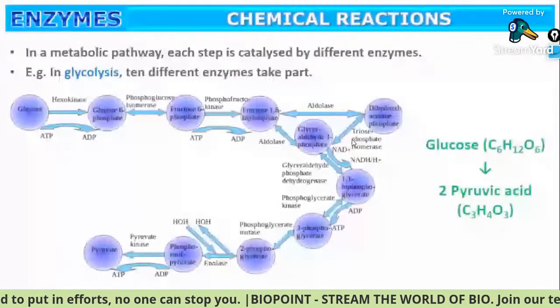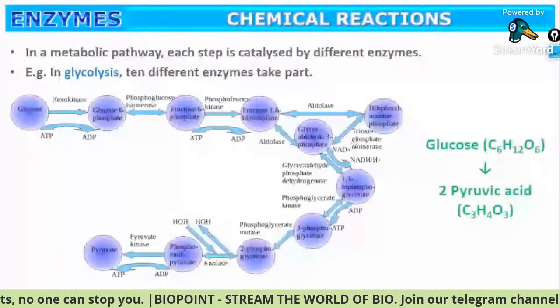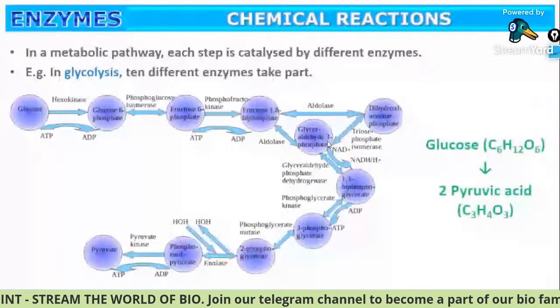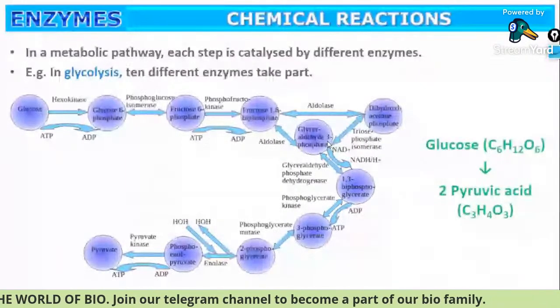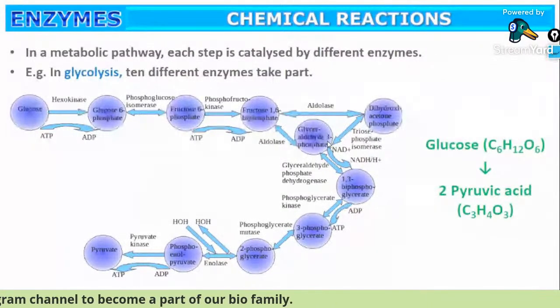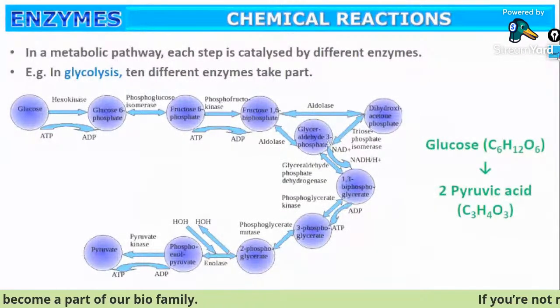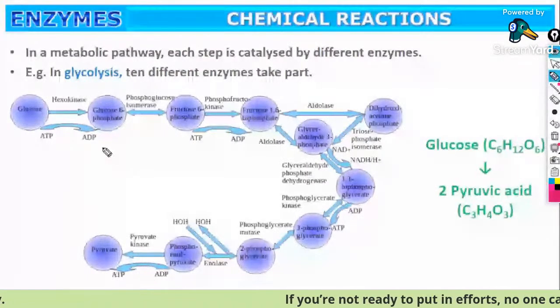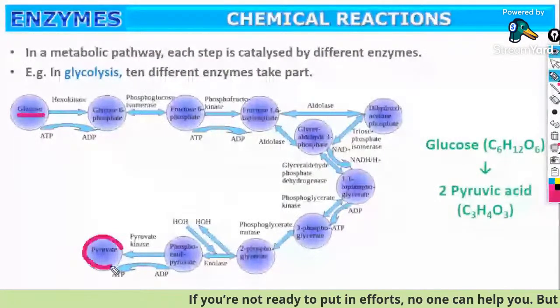Okay, glycolysis we will learn in the chapter respiration in plants. I will definitely take you through each and every single point related to the chapter. This entire cycle is for you to learn by heart, starting from glucose till pyruvate.